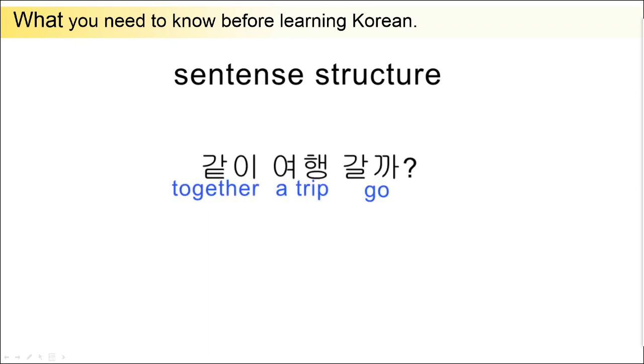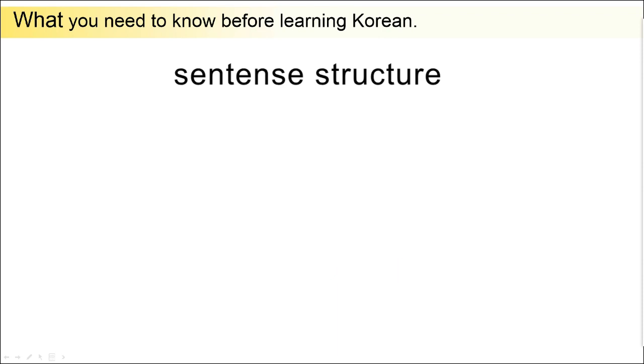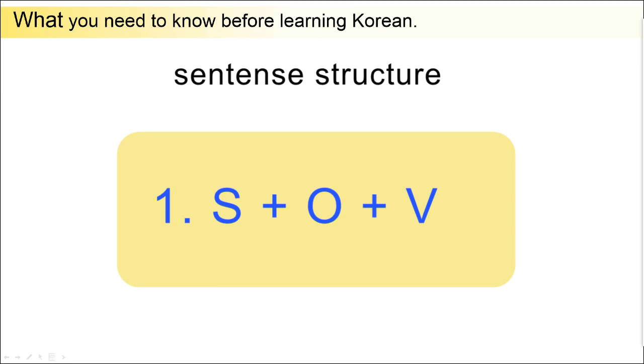같이 여행 갈까? It means that shall we go on a trip together? 같이 여행 갈까? In interrogative sentences, the verb also comes at the end of the sentence. The first characteristic of Korean is that verbs are placed at the end of sentences. That is, Korean has a sentence structure in which the subject, object, and verb are in order, SOV.